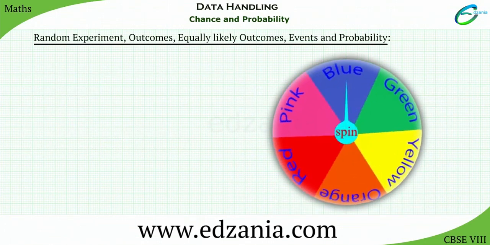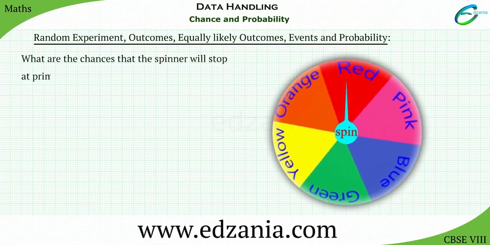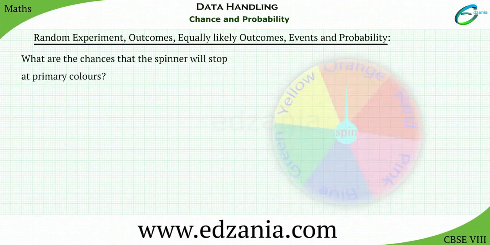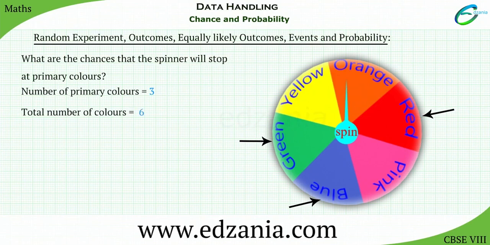Let's spin this wheel. What are the chances that the spinner will stop at primary colors? We know that red, green, and blue are said to be primary colors. Number of primary colors is equal to 3. Total number of colors is equal to 6. There are 3 possible outcomes for getting a primary color.